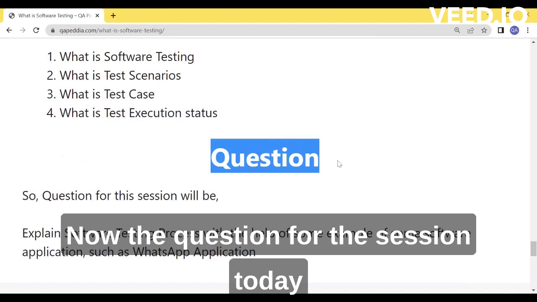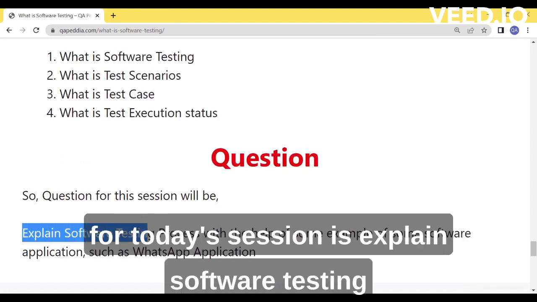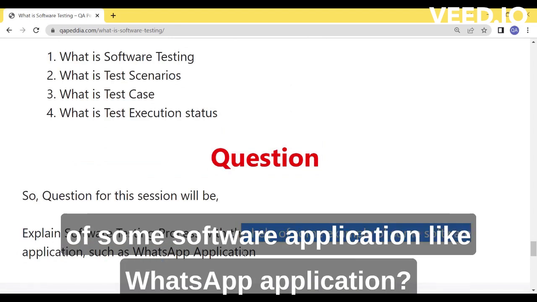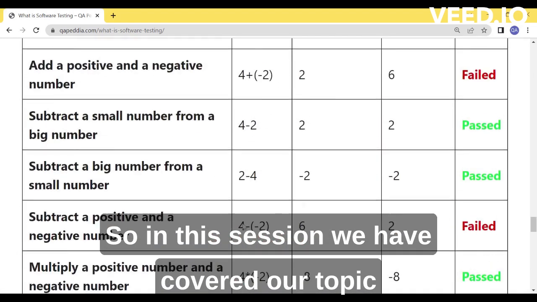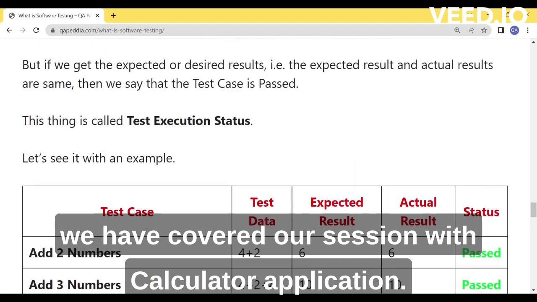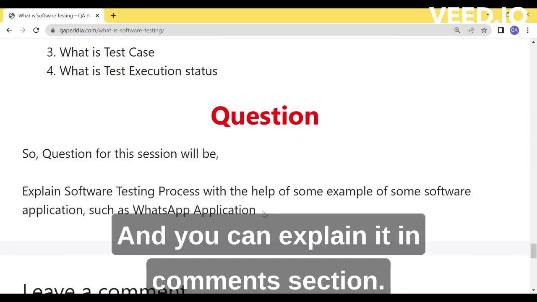Now the question for today's session is: explain the software testing process with the help of an example of some software application like the WhatsApp application. In this session we have covered our topic with the calculator application. Now you have to explain it with the WhatsApp application, and you can explain it in the comments section.